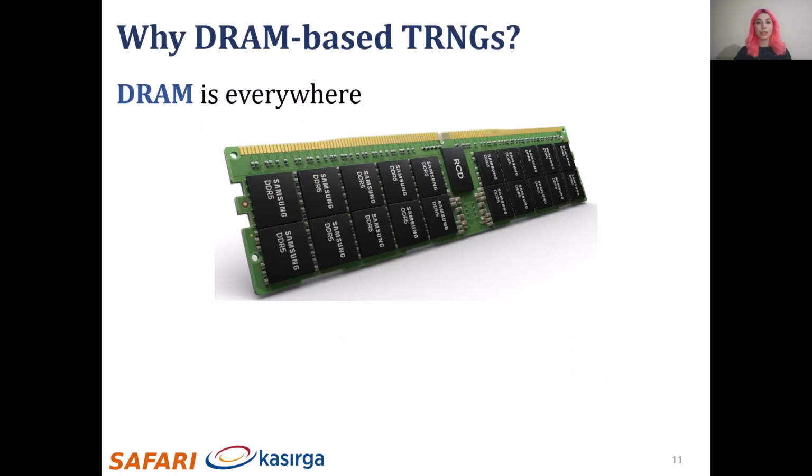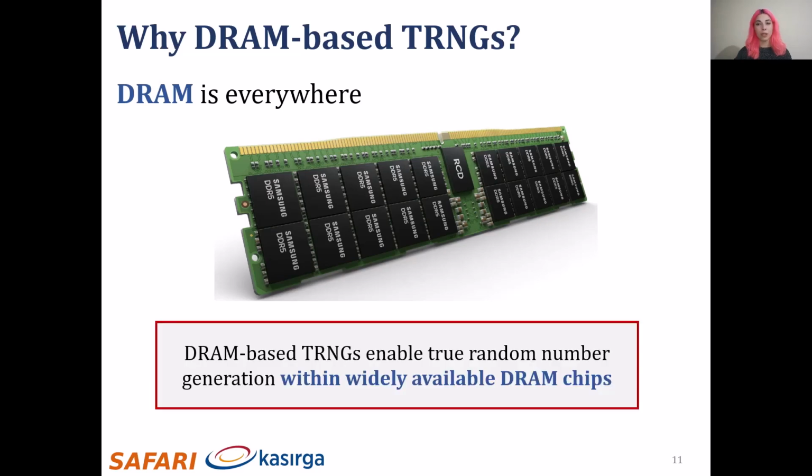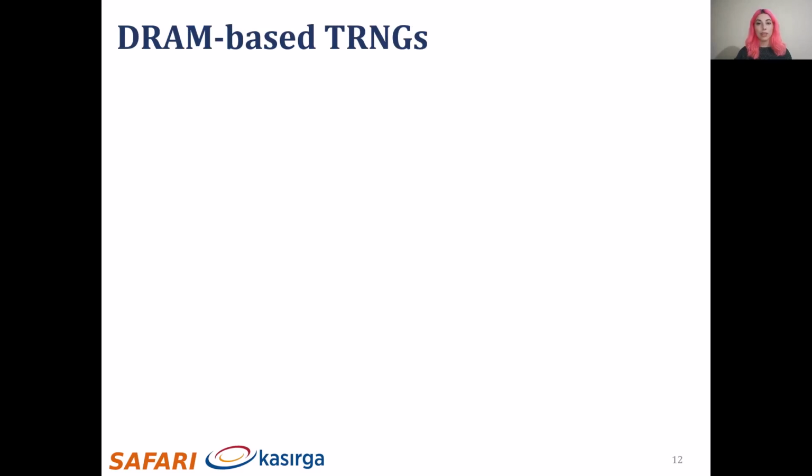In contrast, DRAM is widely available in most computer systems and can be integrated into mobile and IoT devices as main memory. Therefore, high-throughput DRAM-based TRNGs have the main advantage of availability over other TRNGs that typically require dedicated hardware, and they can enable true random number generation within widely available DRAM chips. Next, we will look at the entropy sources within DRAM that can be used to generate random numbers.